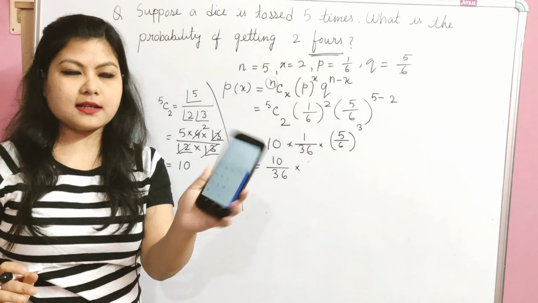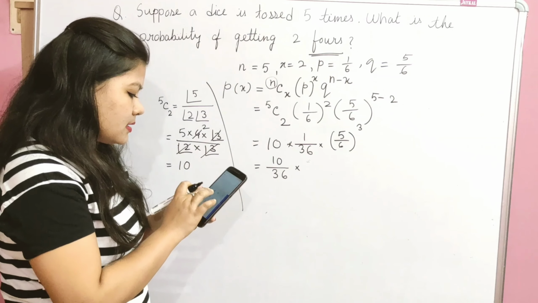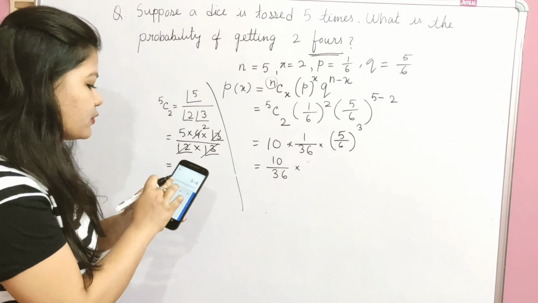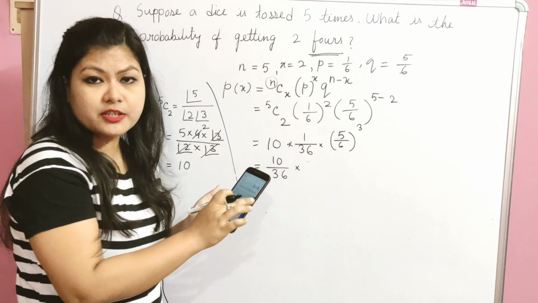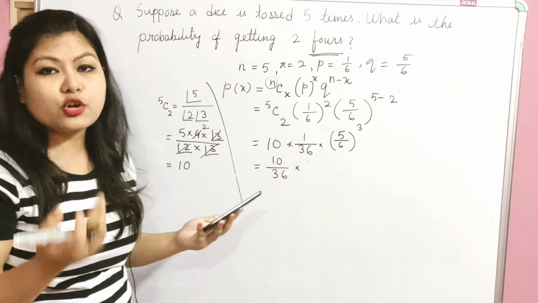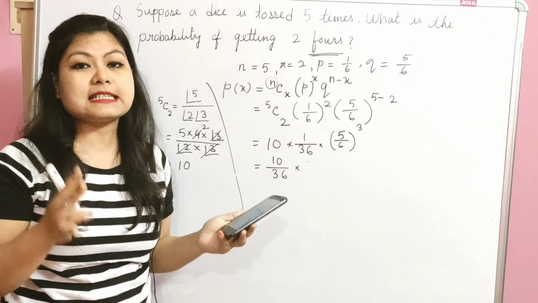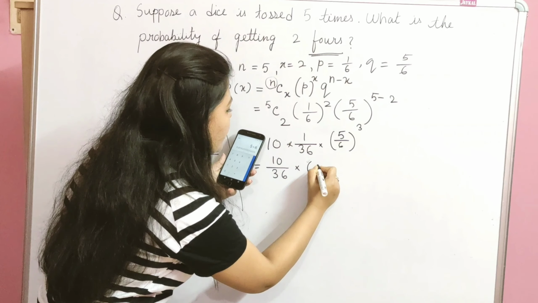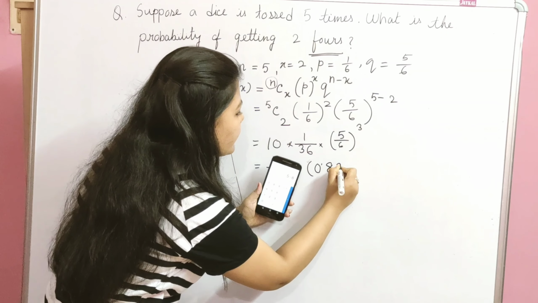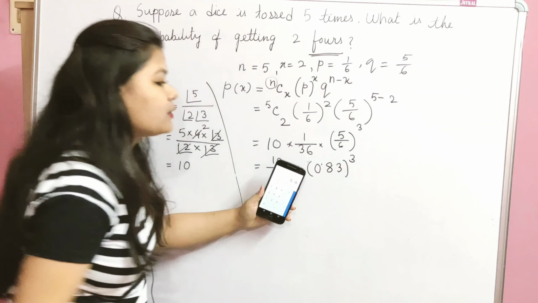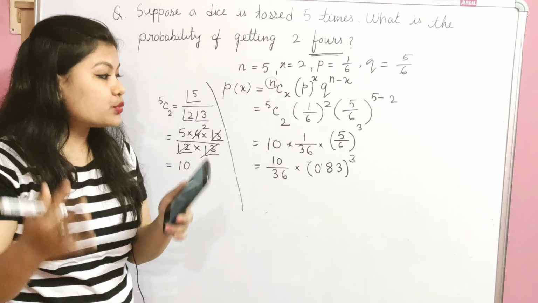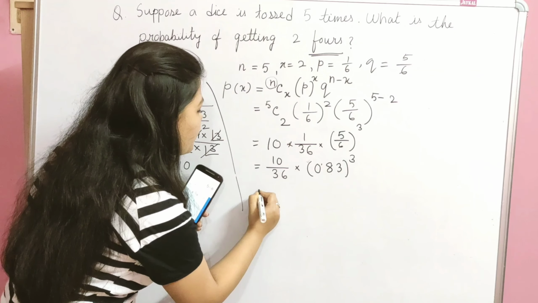Here I am using the calculator to find 5 divided by 6. 5 divided by 6 value is equal to 0.8333. Whenever we are solving this question, we consider only 2 decimal points. That means for 5 by 6 we consider 0.83 only. No need to consider more than 2 decimal digits.